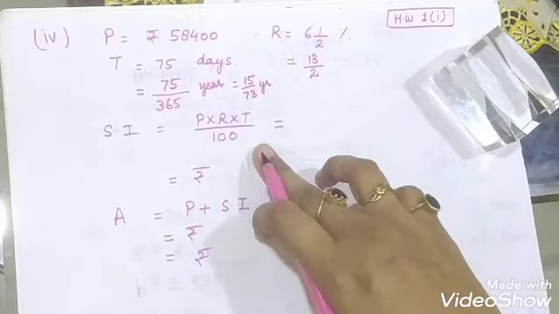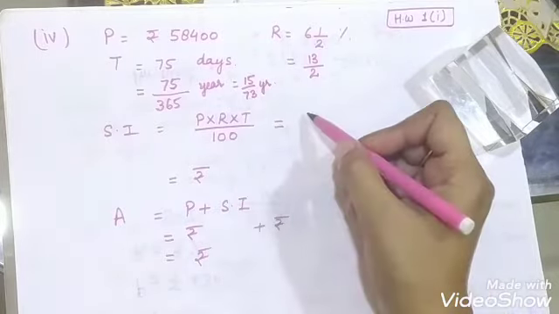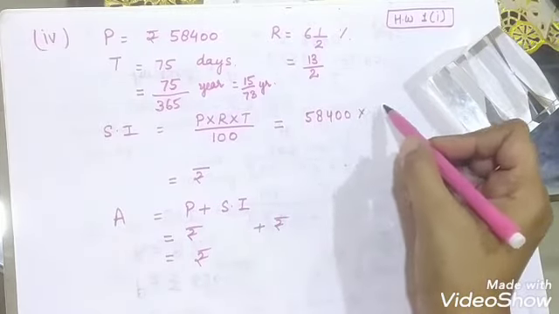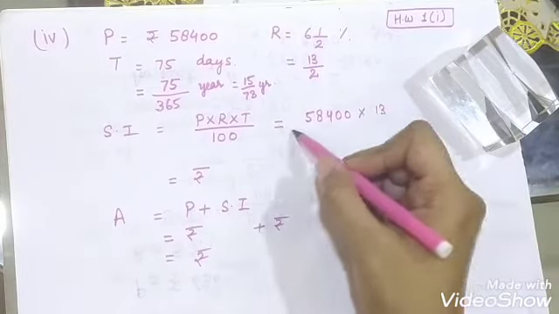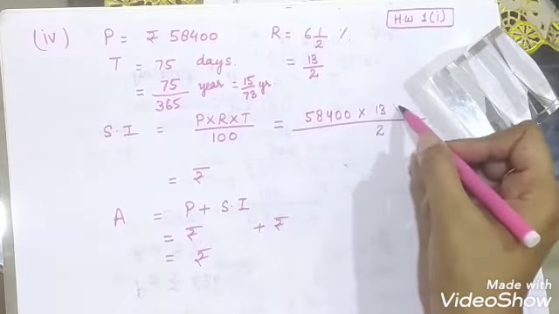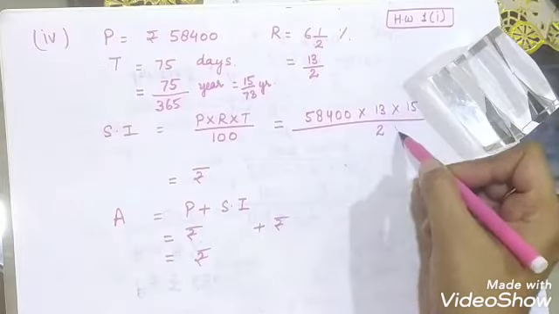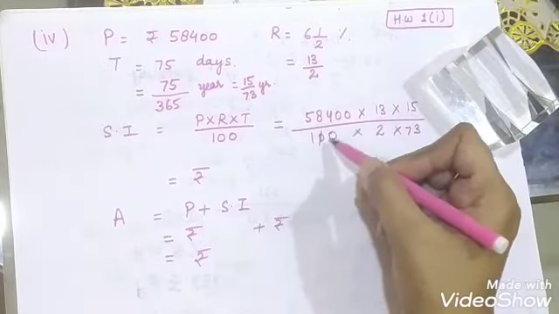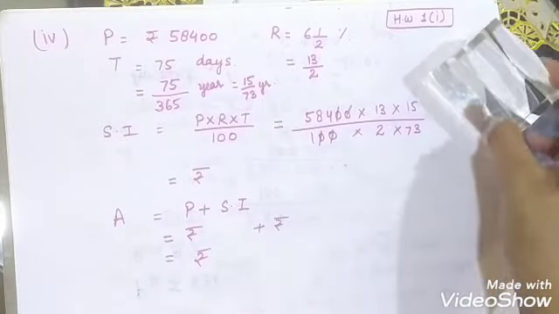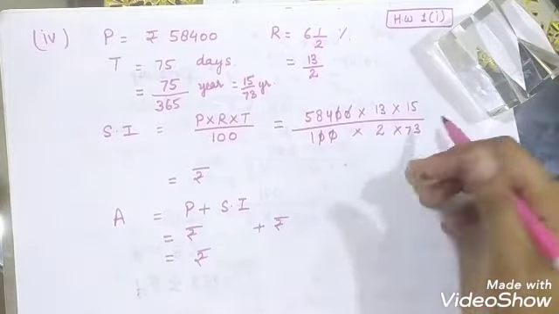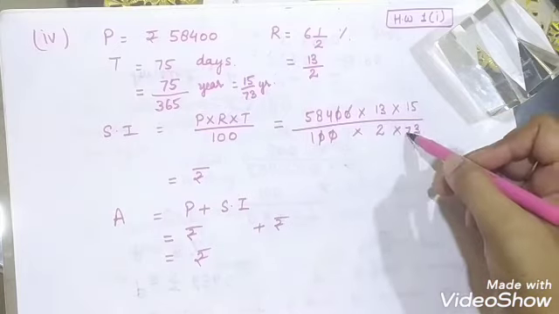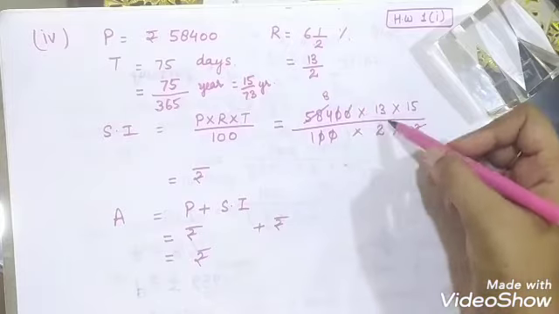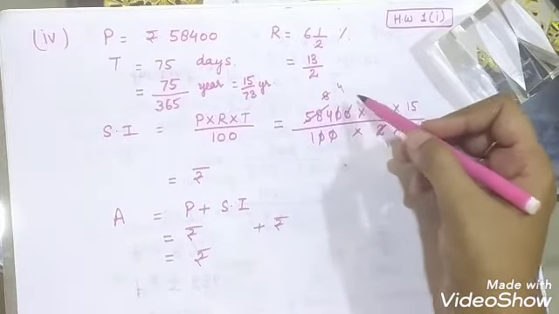Okay, now we will put the formula of simple interest and put the value of each thing. The 13 will come in the numerator and 2 will go in the denominator, and the same will be done in the case of time and the 100 here. Then we will cancel it. Whatever is cancelled goes with 73 ones and 73 eights, and then 2 ones and 2 fours.